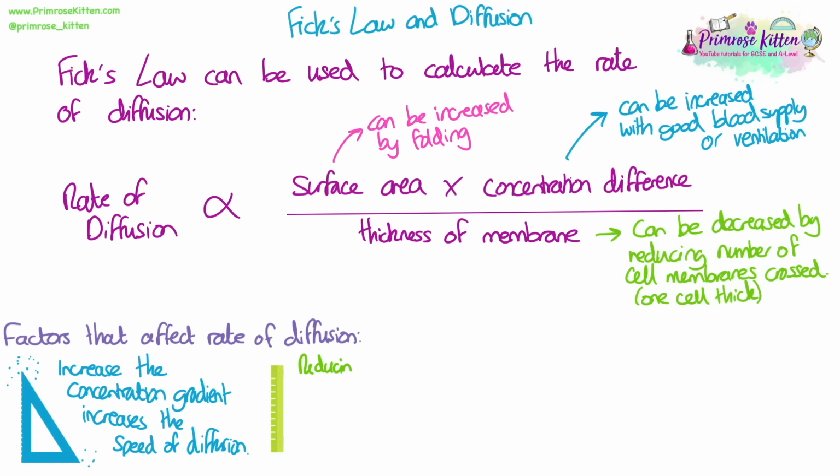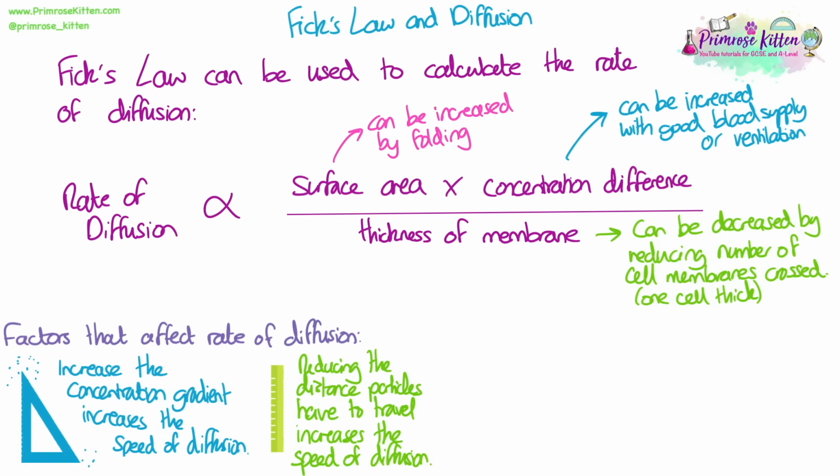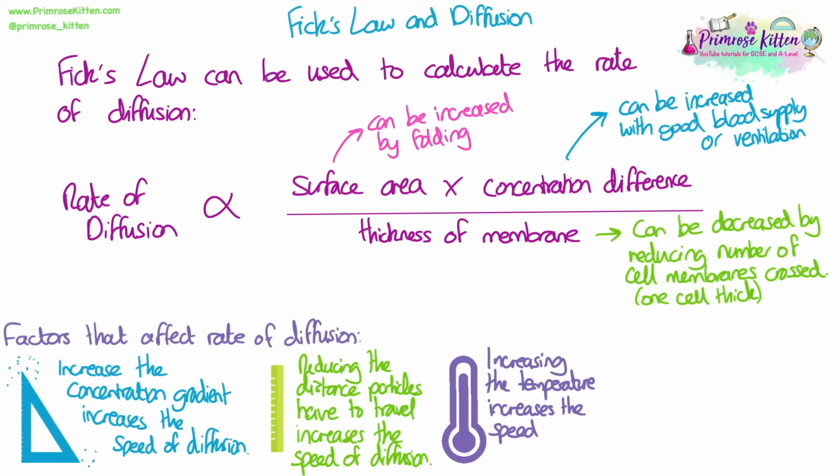One is the concentration gradient. If you increase the concentration gradient, or difference in concentration, then you increase the speed of diffusion. If you reduce the distance that particles have to travel, that increases the speed of diffusion. Mostly this is done by reducing the membranes needed to cross or pass through in order to be able to get from one place to another by diffusion.